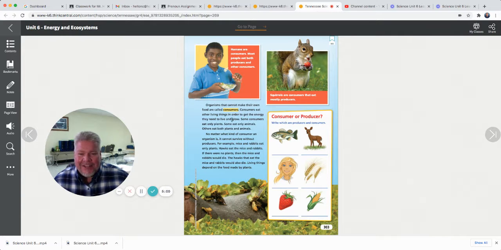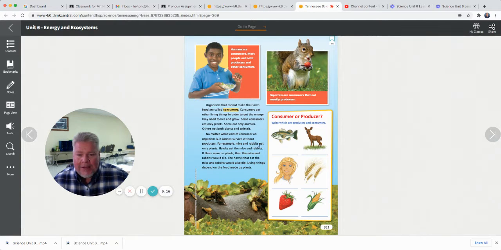But you eat living things to grow. You're a consumer. Some consumers eat only plants. Some eat only animals. Others eat both plants and animals. No matter what kind of consumer an organism is, it cannot survive without producers.